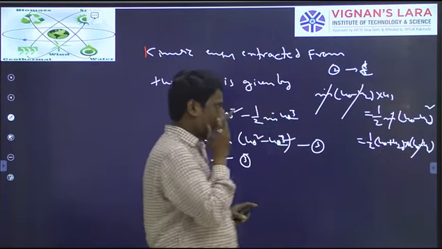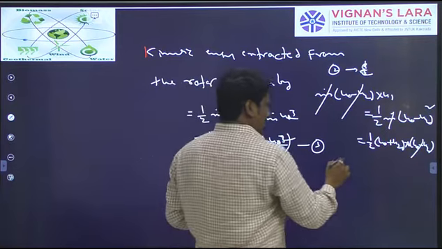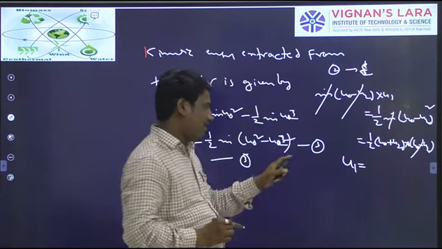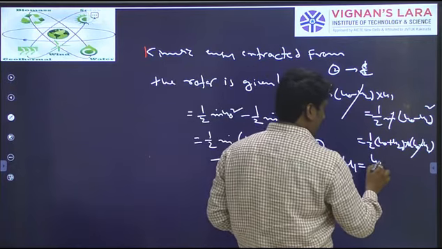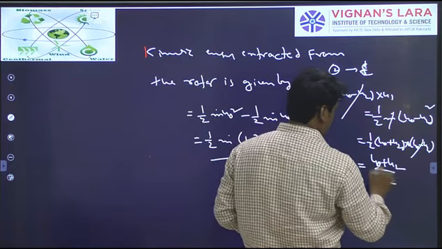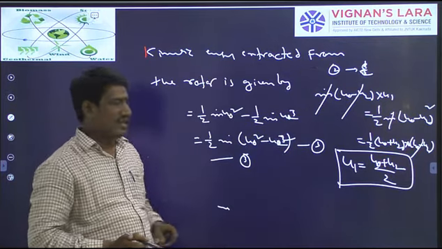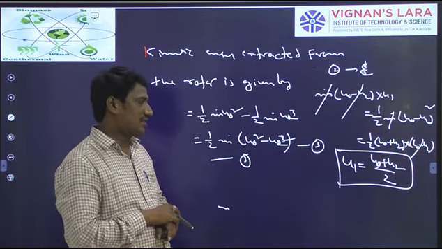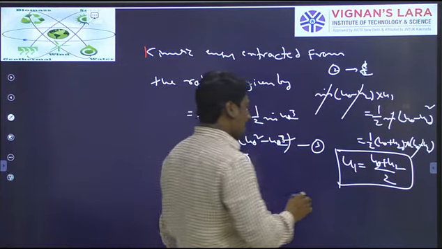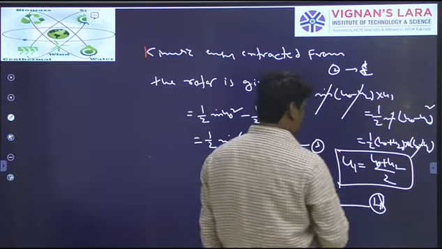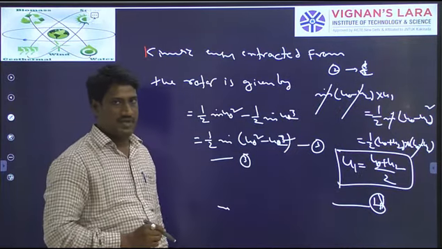Finally you will get the rotor speed: the speed of the rotor at the turbine will be equal to the average of the upstream and downstream speeds, which I am calling equation 4.